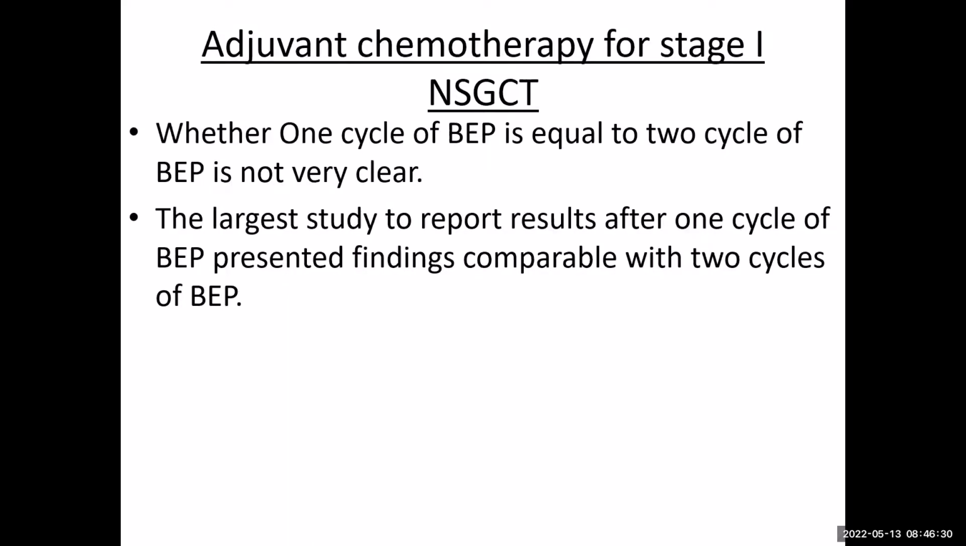Whether 1 cycle of BEP is equal to 2 cycles of BEP is not very clear. The largest study, which I will discuss in a subsequent slide, suggests that 1 cycle of BEP has comparable results with 2 cycles of BEP for stage 1 NSGCT. So now we have gradually shifted from 2 cycles to 1 cycle, for the reason which I explained in the previous slide, that the cumulative dose will be more and so will the long-term toxicity, because these patients are going to live for another 30-40 years. So it's a balance between efficacy versus toxicity.